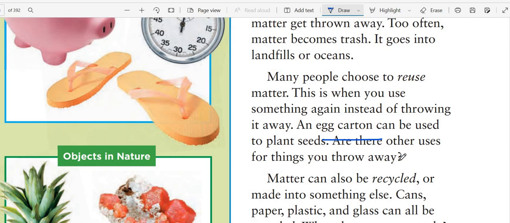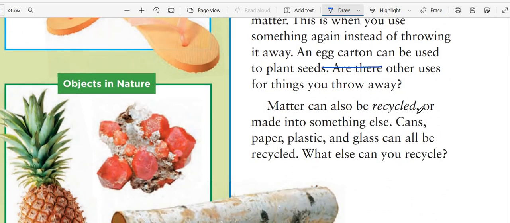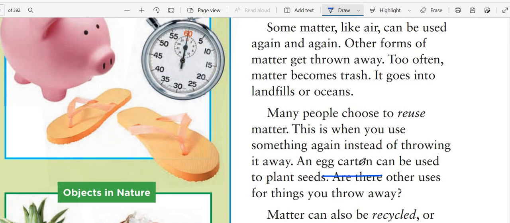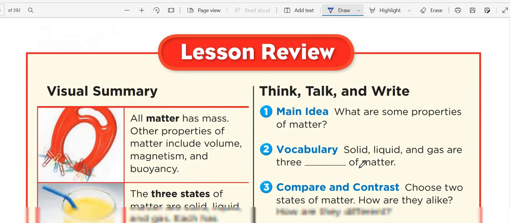Try to reuse the things that you wanted to throw away for something else. Matter can also be recycled, which means it can be made into something else, like cans, paper, and plastic. So what else can you recycle? We can use matter again instead of making the earth full of waste and pollution.